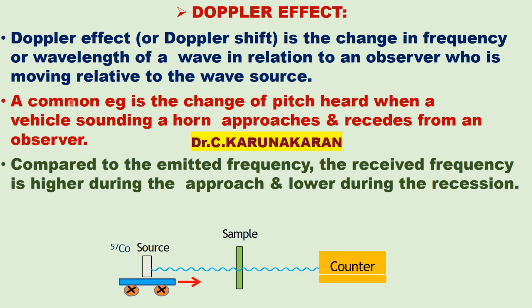So, what is the Doppler effect? The Doppler effect or Doppler shift is the change in frequency or wavelength of a wave in relation to an observer who is moving relative to the wave source. Compared to the emitted frequency, the received frequency is higher when approaching or lower during the recession.